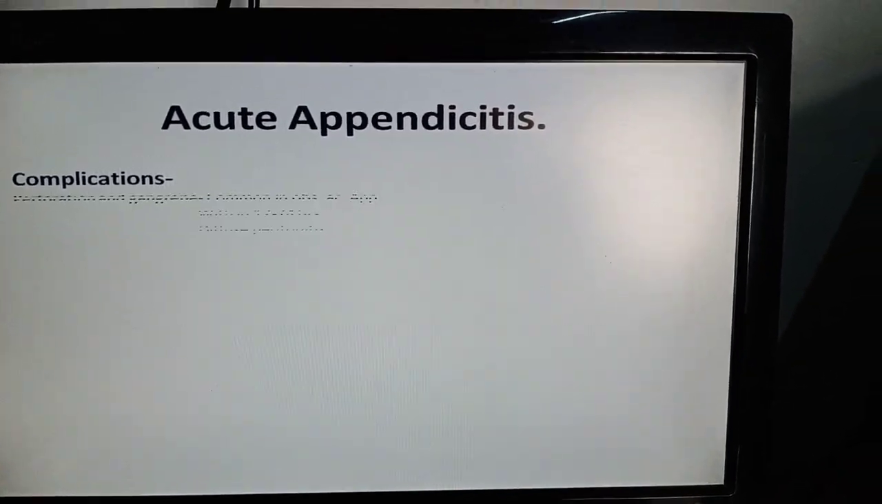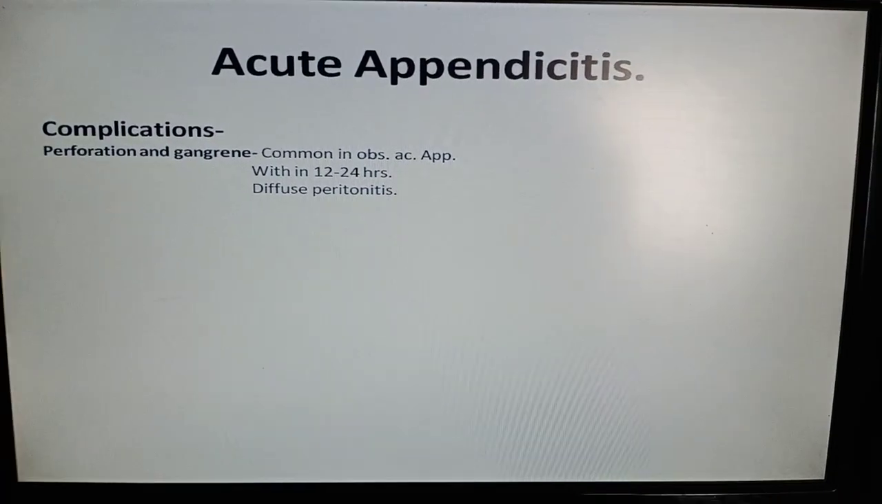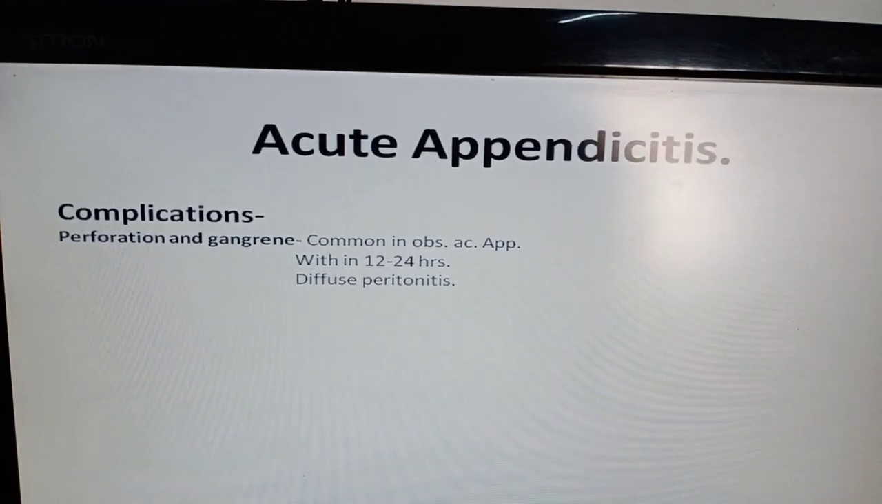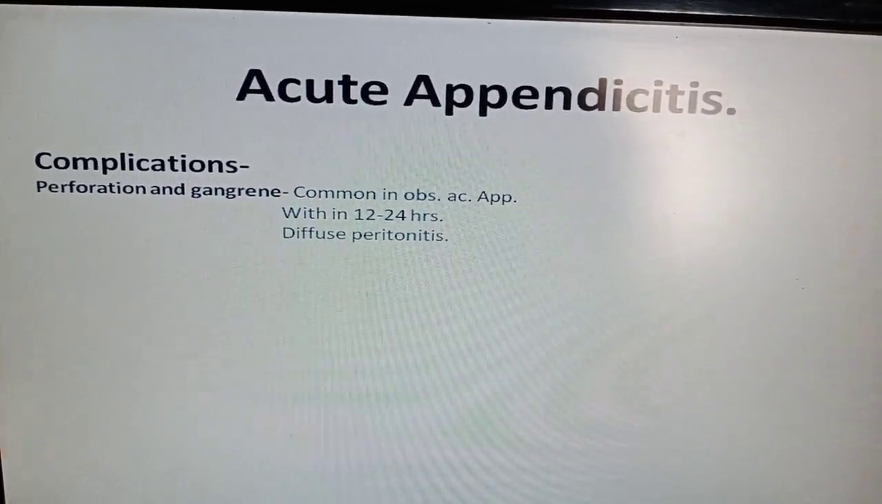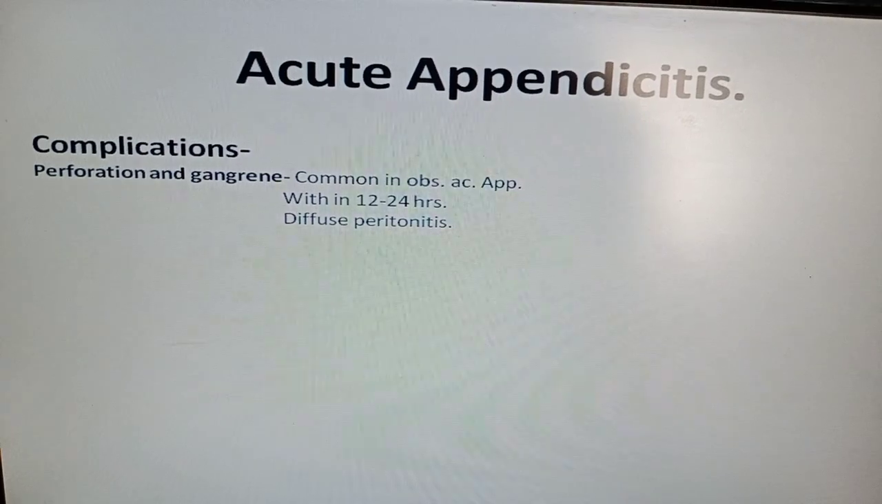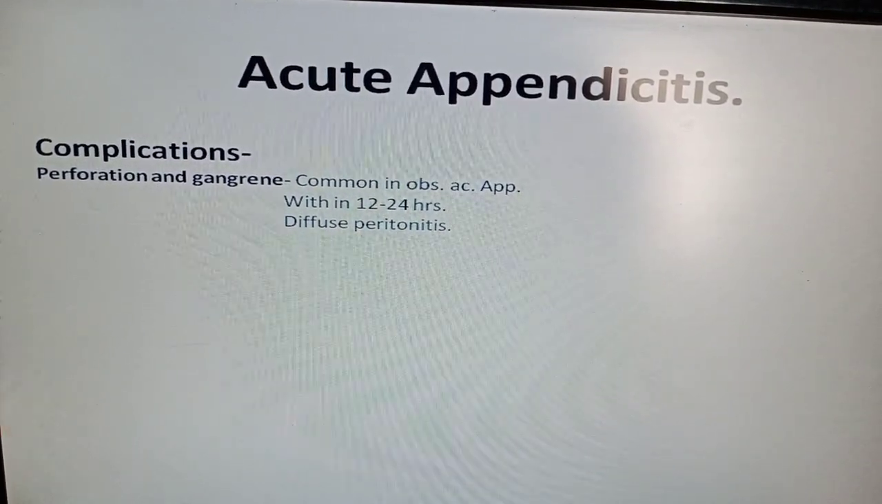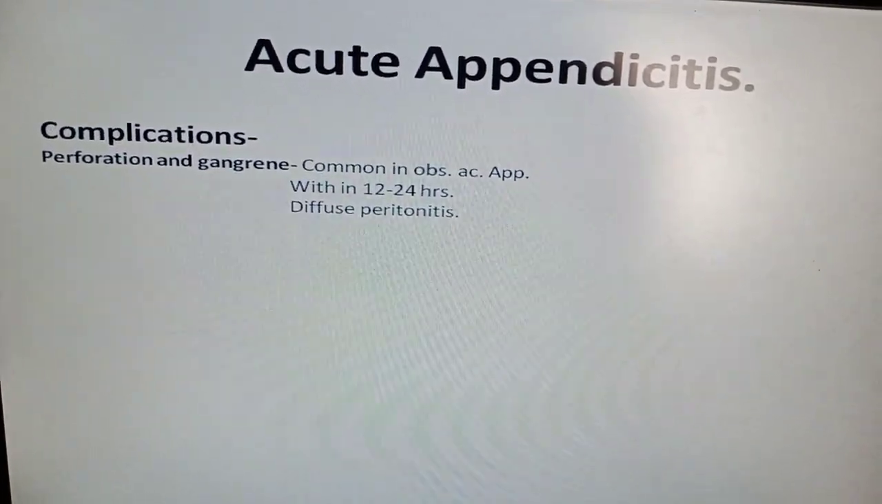So, first complication is perforation and gangrene. The appendix can get perforated because of acute attack, maybe because of obstruction, or that obstructing agent may cause weakness in the wall of the appendix, and perforation and gangrene can occur, and it is common in obstructive type of acute appendicitis. Obstructive acute appendicitis is likely to perforate.